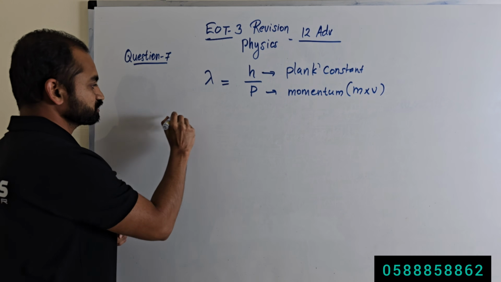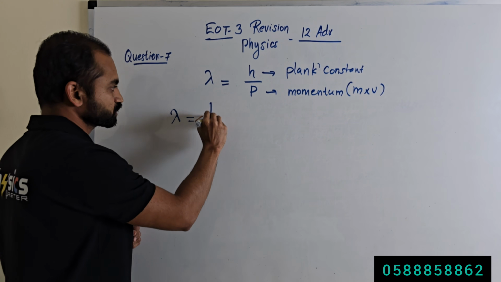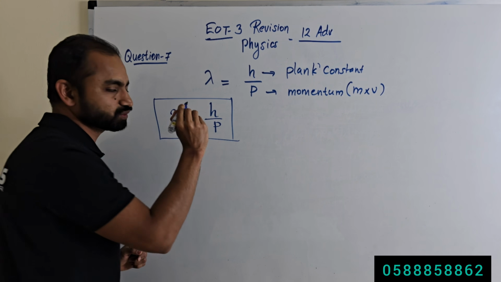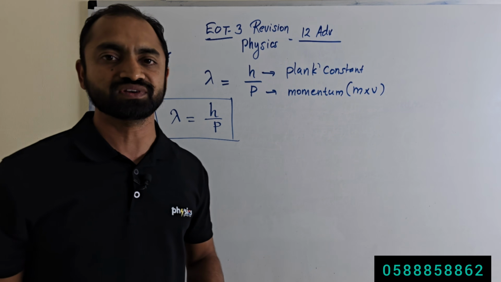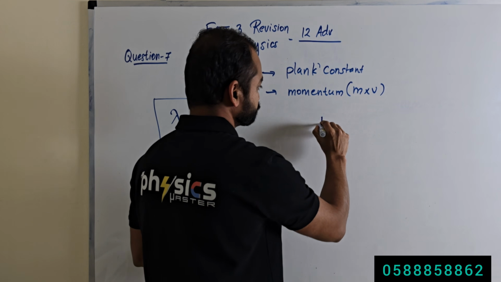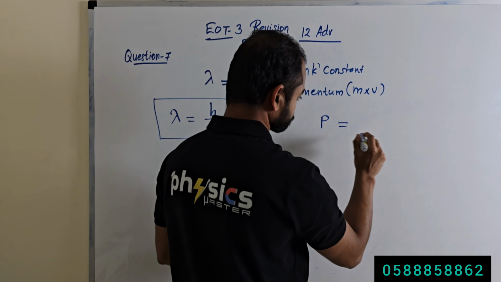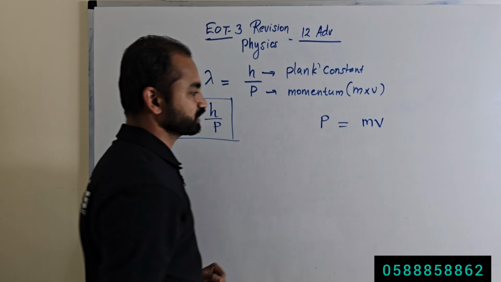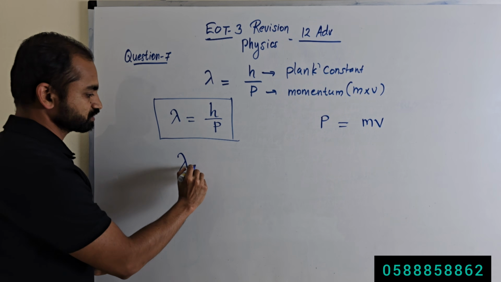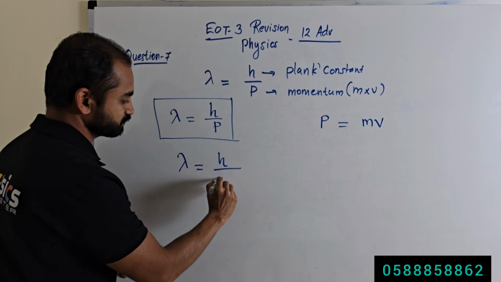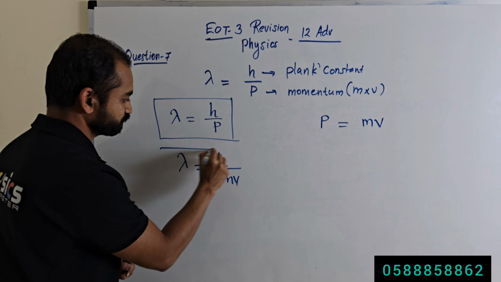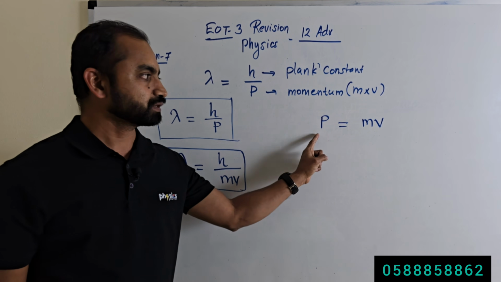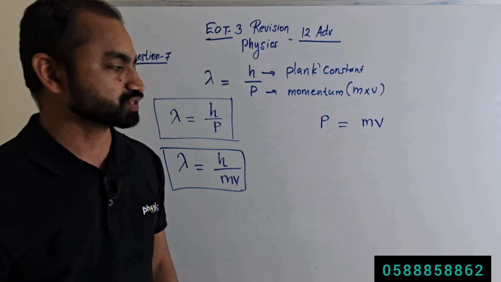So we can write de Broglie wavelength lambda that is equal to h by p. Students, this is the equation to calculate de Broglie wavelength. And p is momentum, so we can write p is equal to mv. So lambda is equal to h by p, or h by mv.